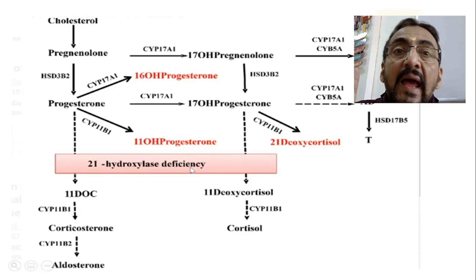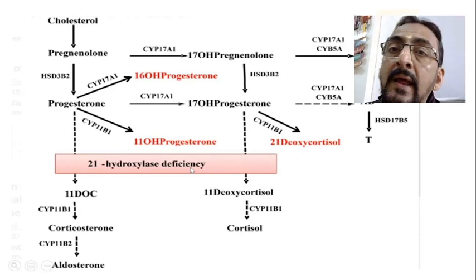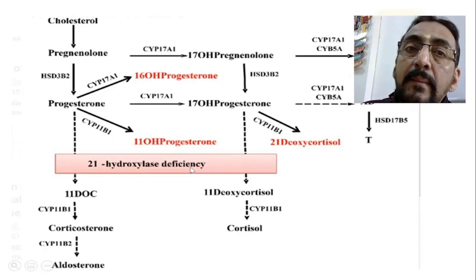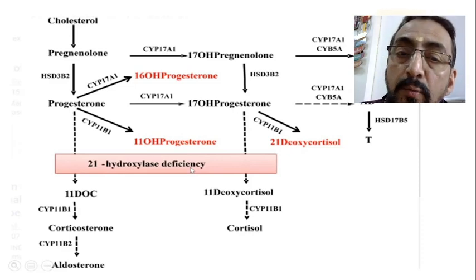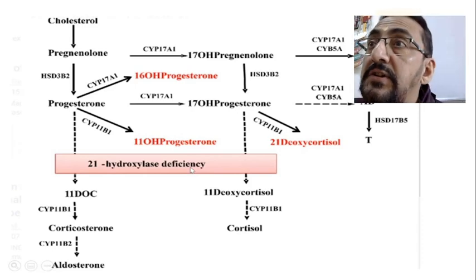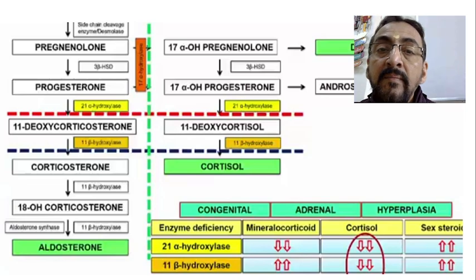So this is the actual pathway. This is the actual problem which is happening in congenital adrenal hyperplasia. Therefore, we say in congenital adrenal hyperplasia there is no production of aldosterone, no production of cortisol, but there is an excess production of testosterone or androgens. I hope you understand this point very clearly.